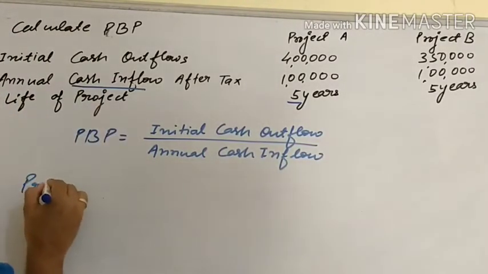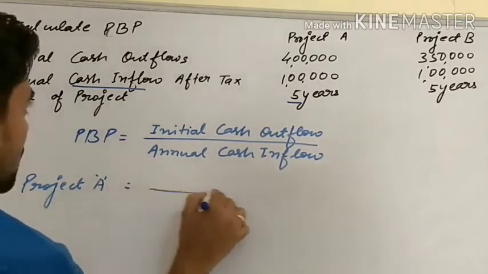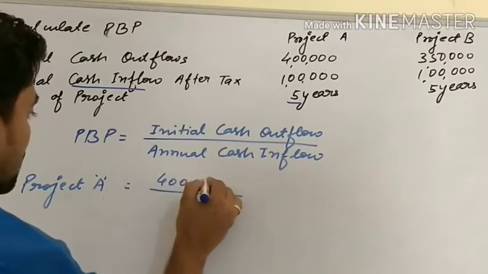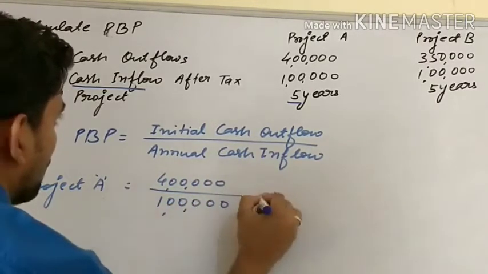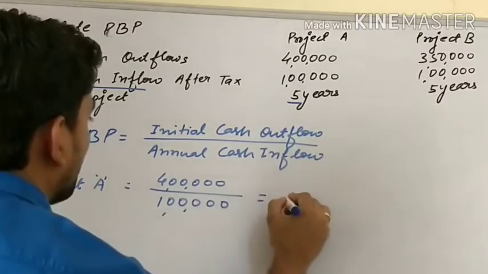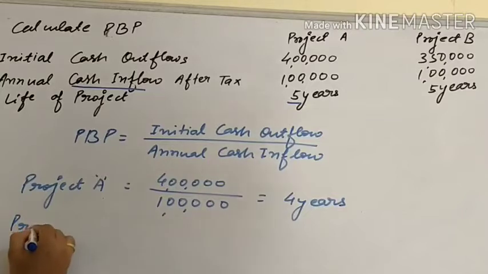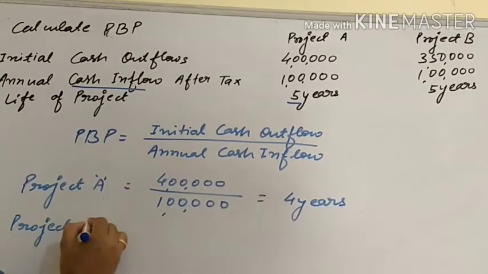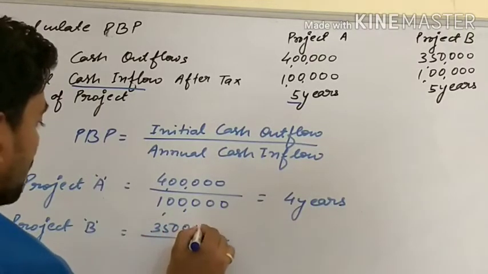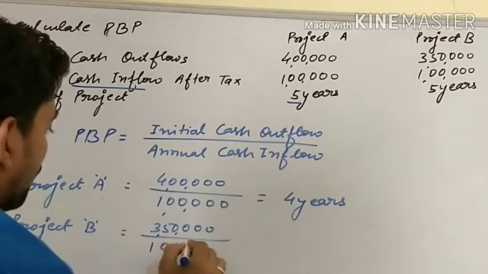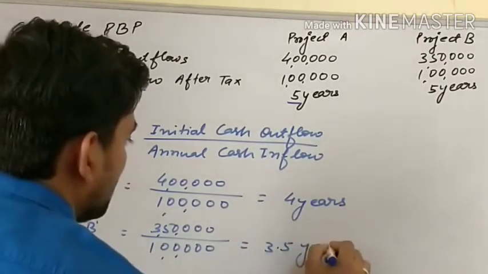Project A: 4 lakh upon 1 lakh is equal to 4 years. Project B: 3,50,000 upon 1 lakh is equal to 3.5 years.